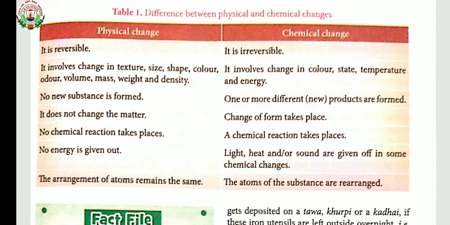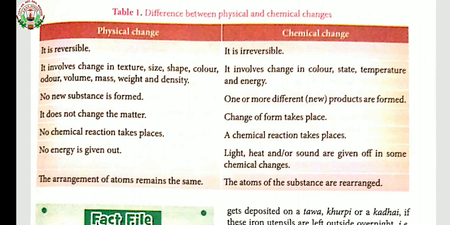Today also we will continue with the topic, that is about physical change and chemical change. Let us see the difference between the physical and the chemical change. First we will see about the physical change. Physical change is reversible, and chemical change is irreversible.